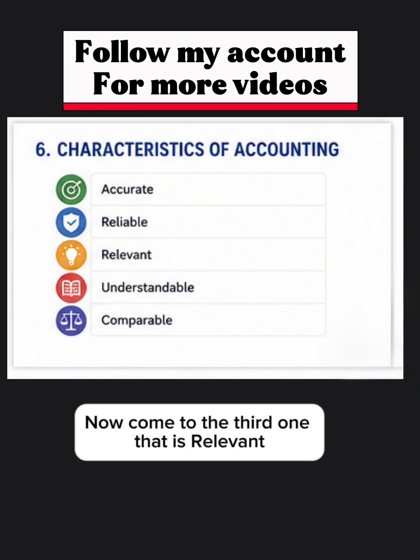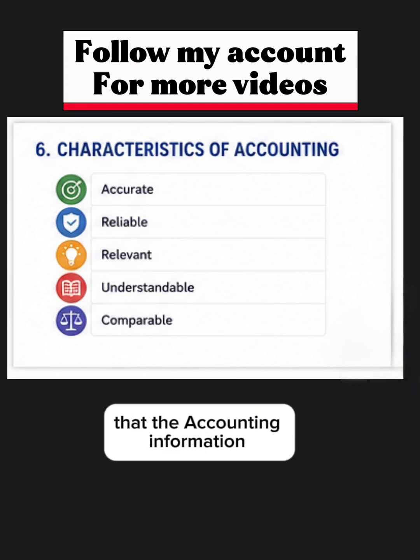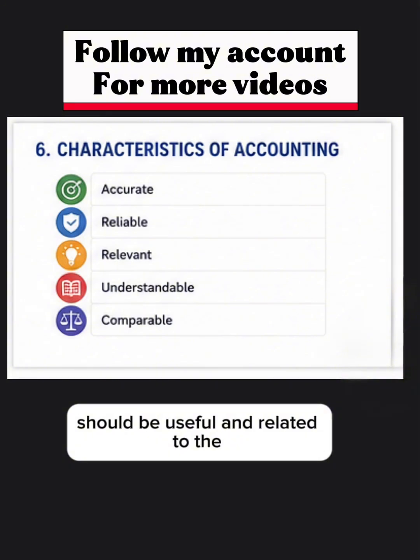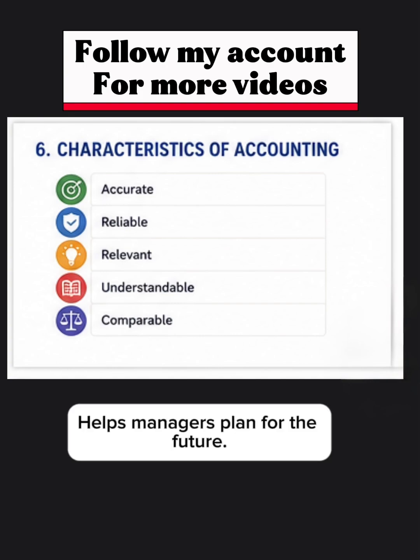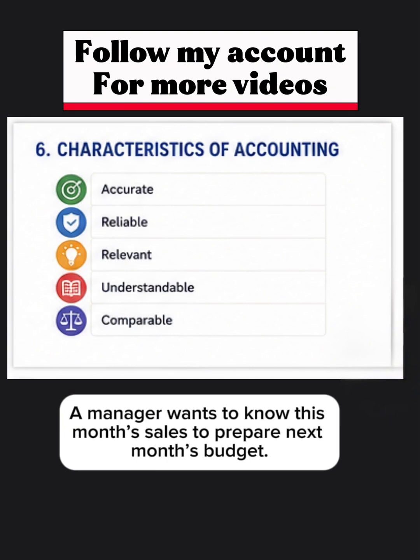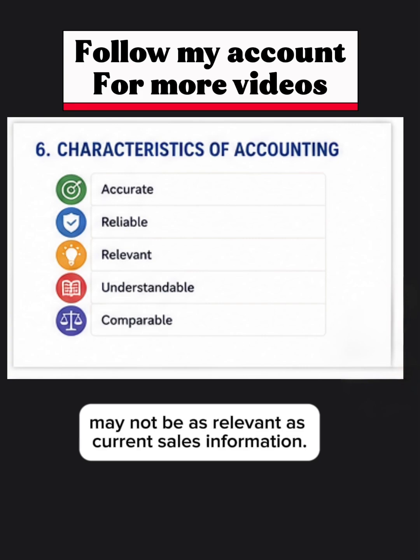Now come to the third one, that is relevant. Relevant means that the accounting information should be useful and related to the decisions that users need to make. Why it is important? Because it helps managers plan for the future, assists investors in deciding whether to invest, helps banks decide whether to approve a loan. Example, a manager wants to know this month's sales to prepare next month's budget. Providing last year's sales only may not be as relevant as current sales information.